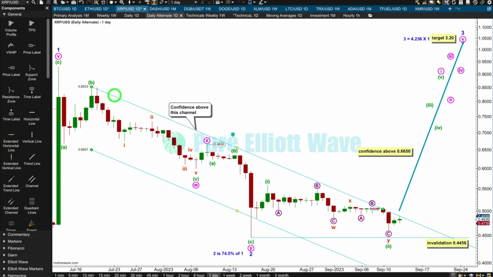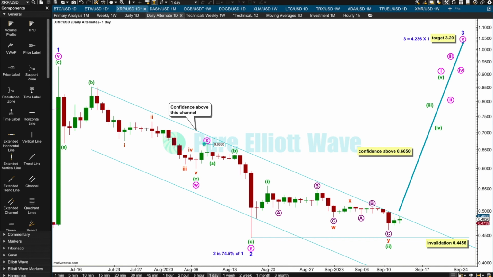I've adjusted this channel for XRP. I've drawn it from this high to this high, pulled a parallel copy down here to sit on this low. There's an overshoot down here. Price remains within the channel. If we see upward movement above this channel and not touching the upper trend line, green candlesticks, then we'd have a channel breach and a little bit of confidence in this wave count.